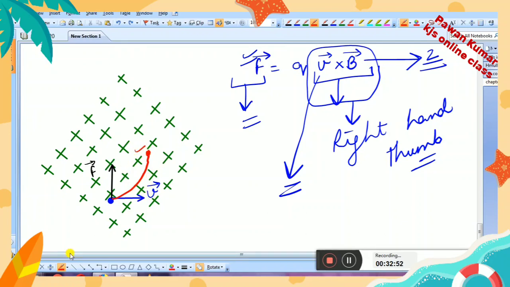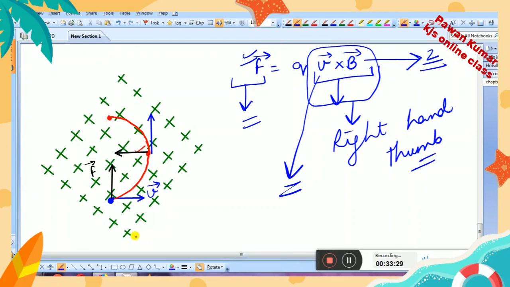If the charged particle is here, the direction of motion will be upward, which will produce a force in this direction. Then again the path will change, and between these two directions the charged particle will find its path and reach here after some time.